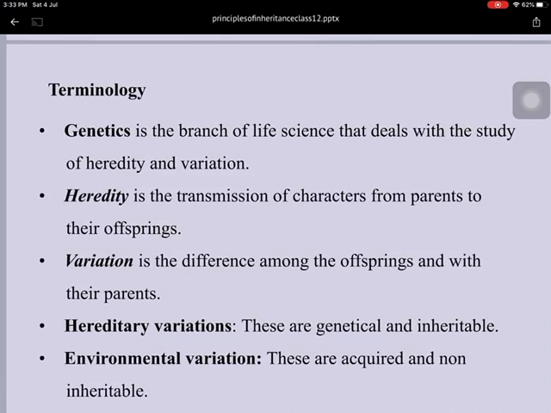But environmental variation is acquired by organisms in their lifetime, like if you develop good handwriting by doing more and more practice and you acquire this habit in your lifetime, that means this is actually a case of environmental variation. And if your parent's handwriting is not good, it does not matter, you can develop this habit